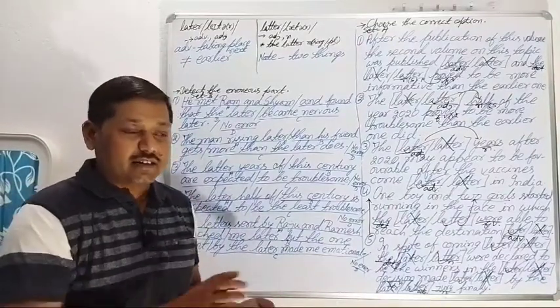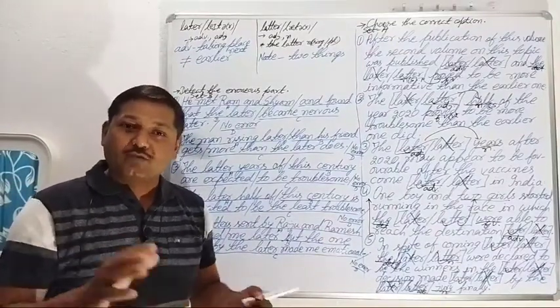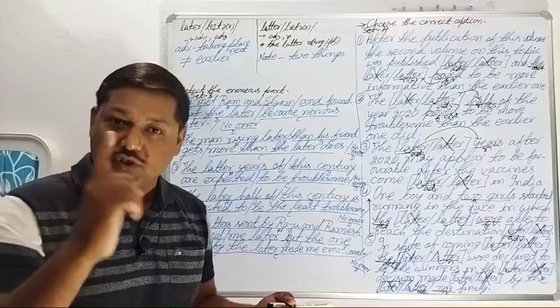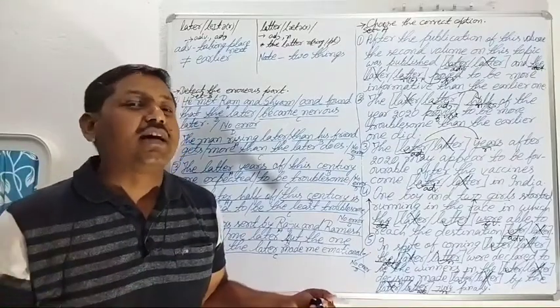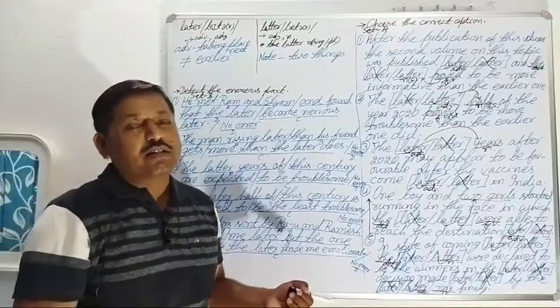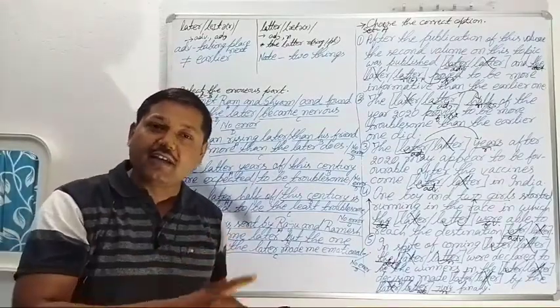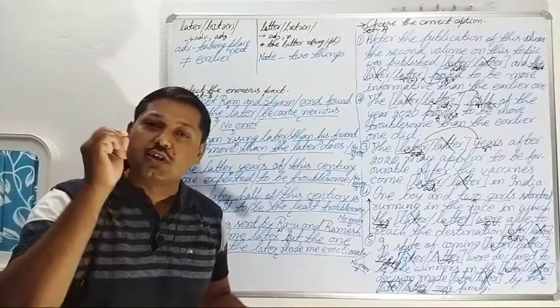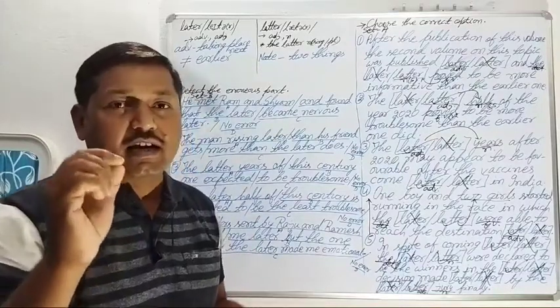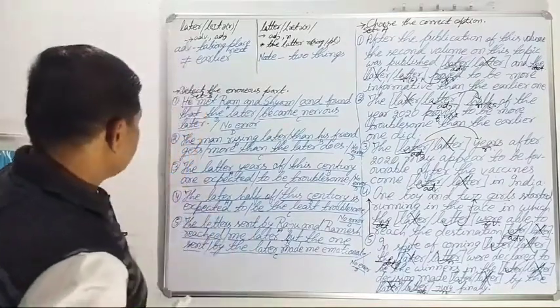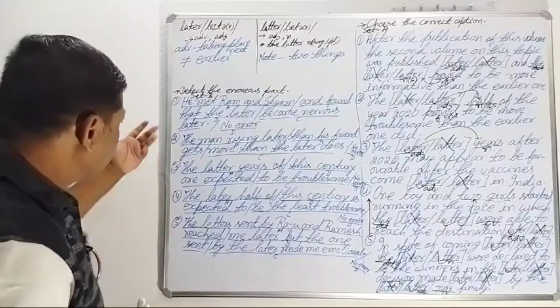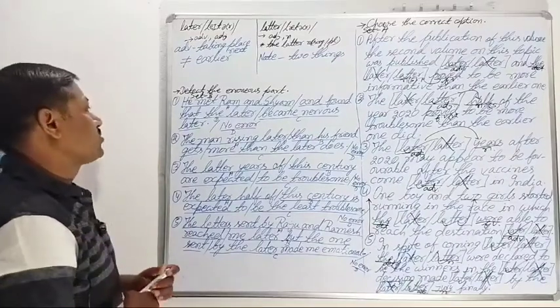And the typing mistake is what called? Erratum, singular, and plural is errata. So all these words are related to the same word family. The basic word or the root word is E-R-R. So come on now to these five sentences. First sentence.